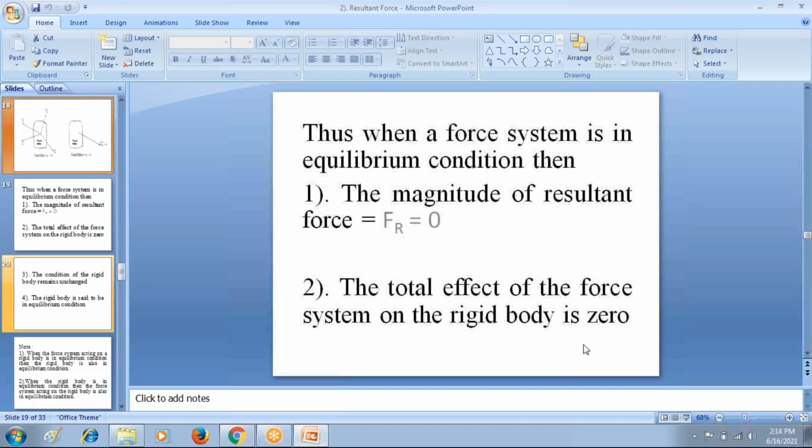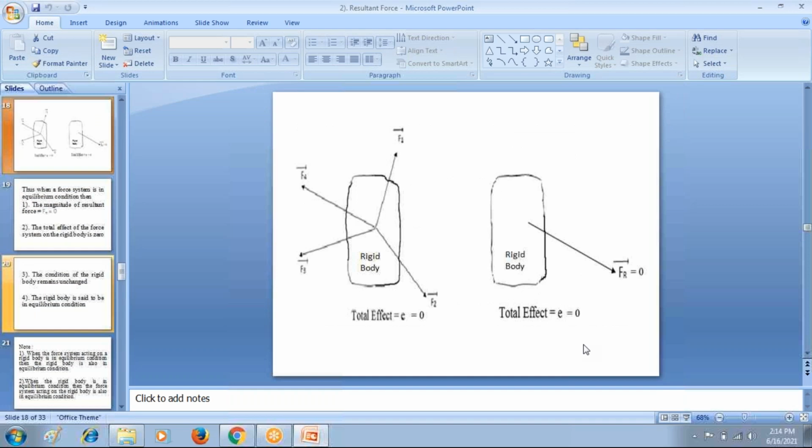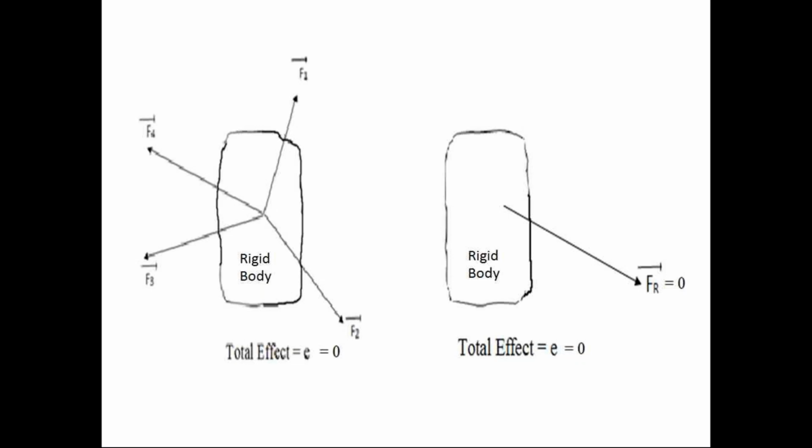Okay, please follow this carefully. I am requesting you, students, please listen to this carefully. Very, very important in civil engineering. Please, everyone, follow this equilibrium condition carefully. Just now I explained what is the equilibrium condition of a force system. If the resultant force magnitude of a force system is 0, then the force system is in equilibrium condition.